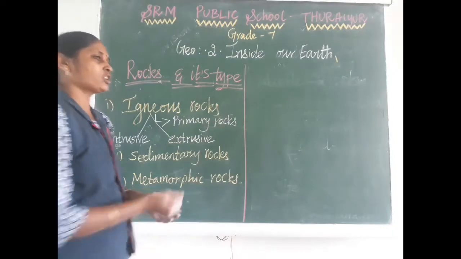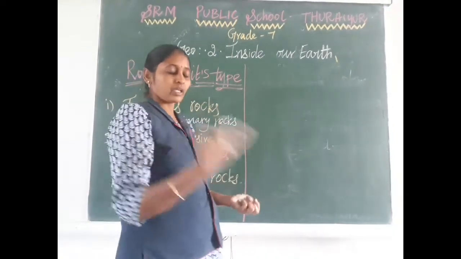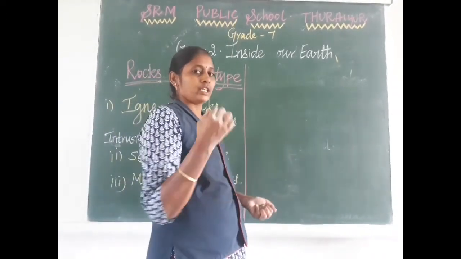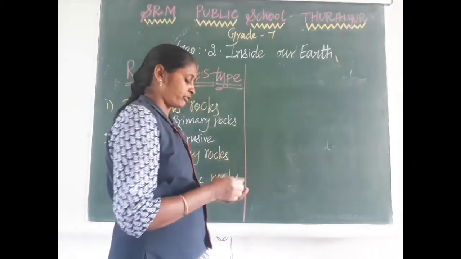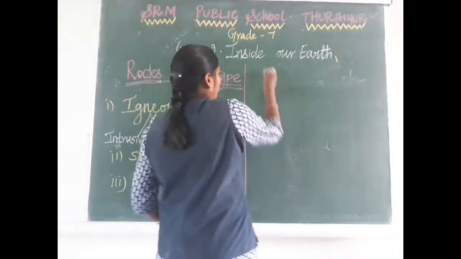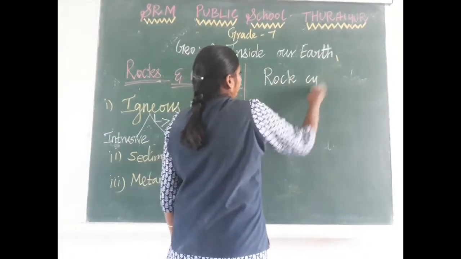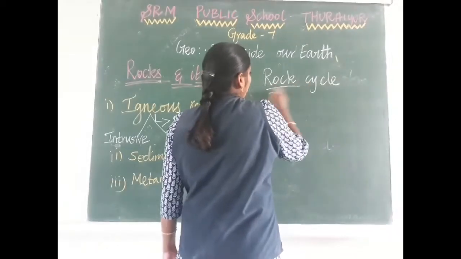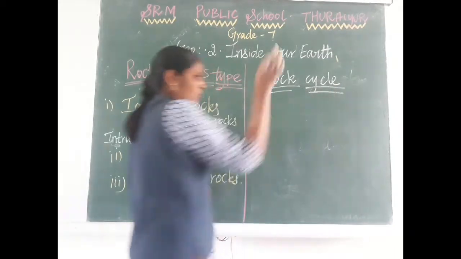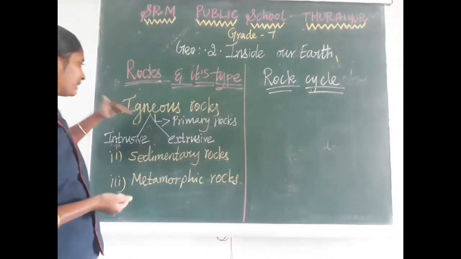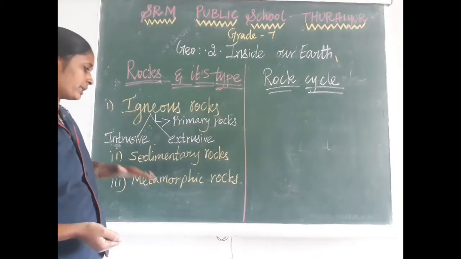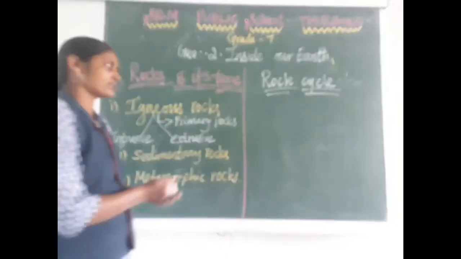Now I am going to draw the rock cycle. With the rock cycle we can easily understand the formation of rocks. The rock cycle and the formation of rocks are the same. So how were the igneous rocks, sedimentary rocks and metamorphic rocks formed?